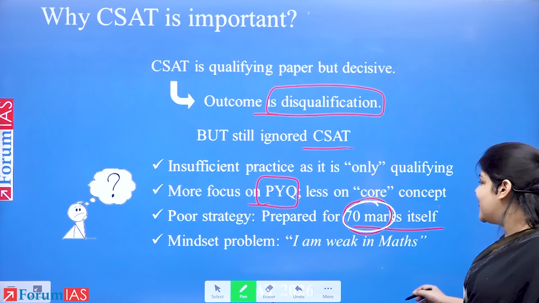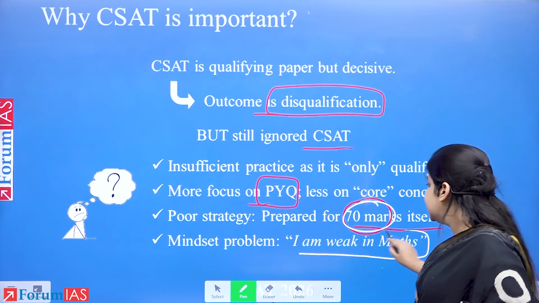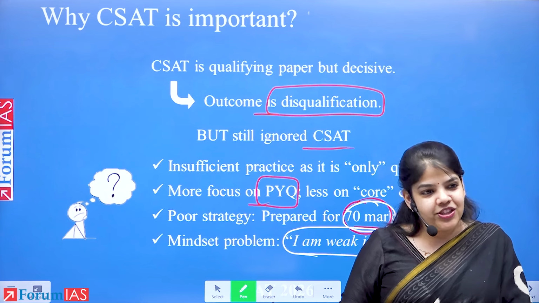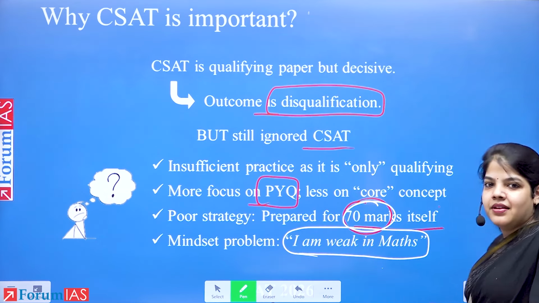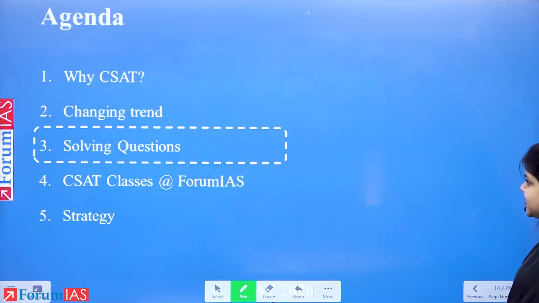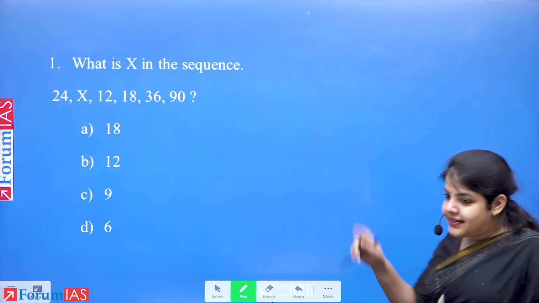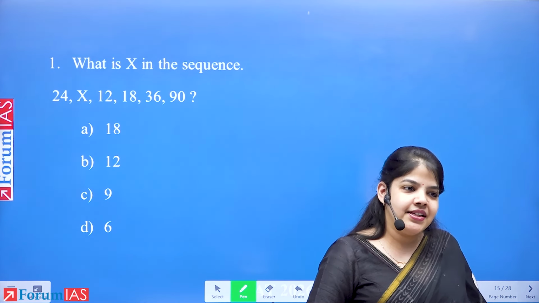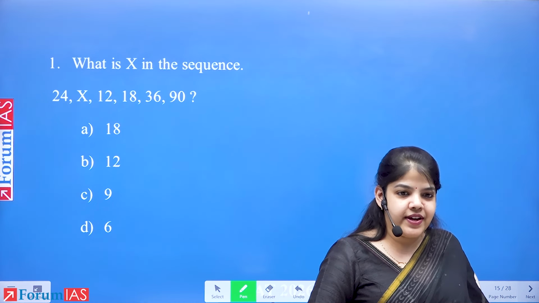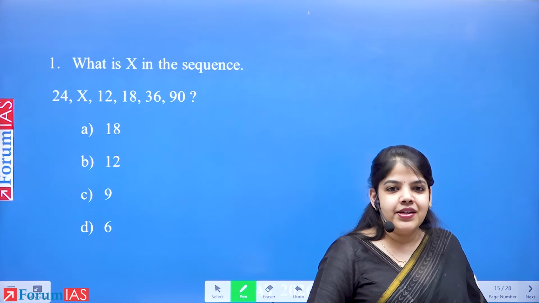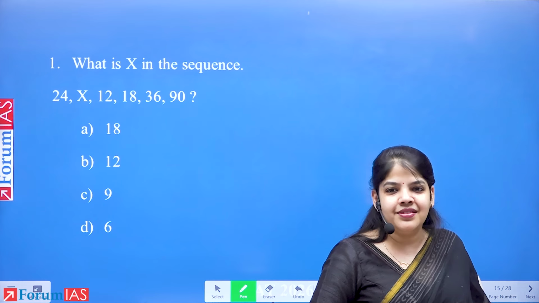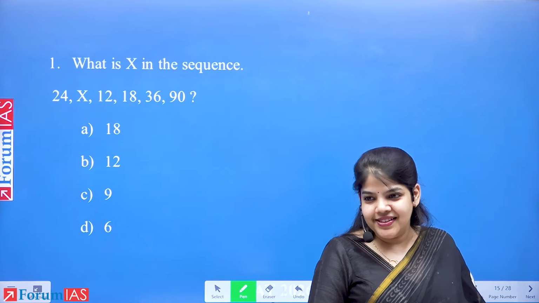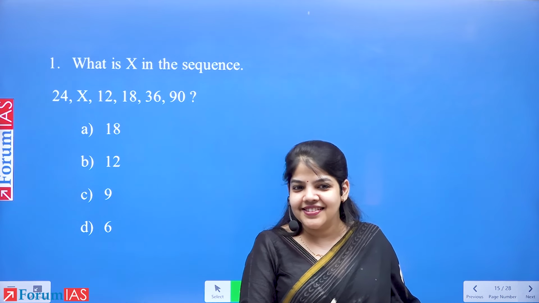So for those of us who are guided by "I am weak in maths", this is not just a paper of maths, but also aptitude. There are questions which can be solved by looking at the numbers. Okay? And this is the reason why we are going to solve a few questions to understand, these are from 2025, this year's paper, to understand how do we solve them and what our approach should be. Okay? Do you have any questions so far?